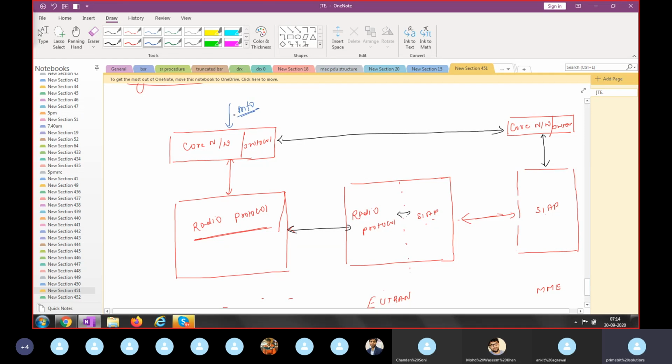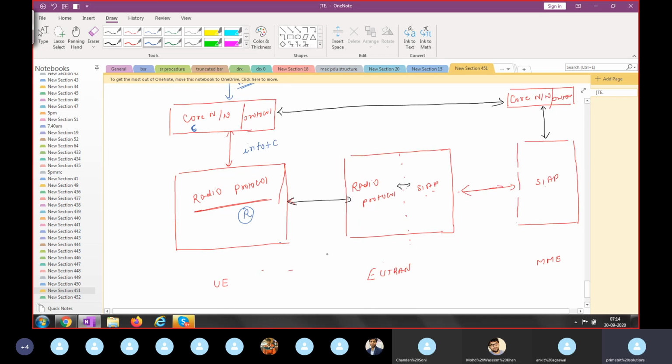Like I said yesterday, each layer will add its own header. Say the core network protocol is adding the header, say C. So which information will transmit from this higher layer to the lower layer? It's info plus C. Say the radio protocol is adding the header, say R. Now over the air interface, between UE and E node B, which information will transmit? Info plus C plus R. All this information will transmit over the air interface.